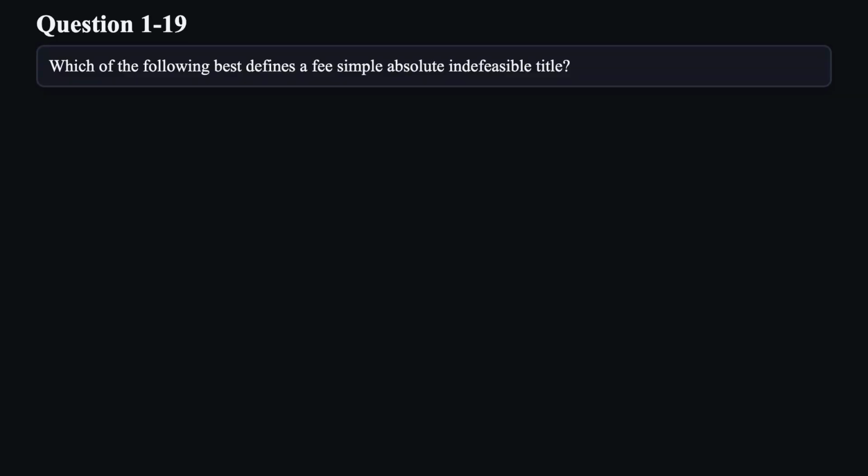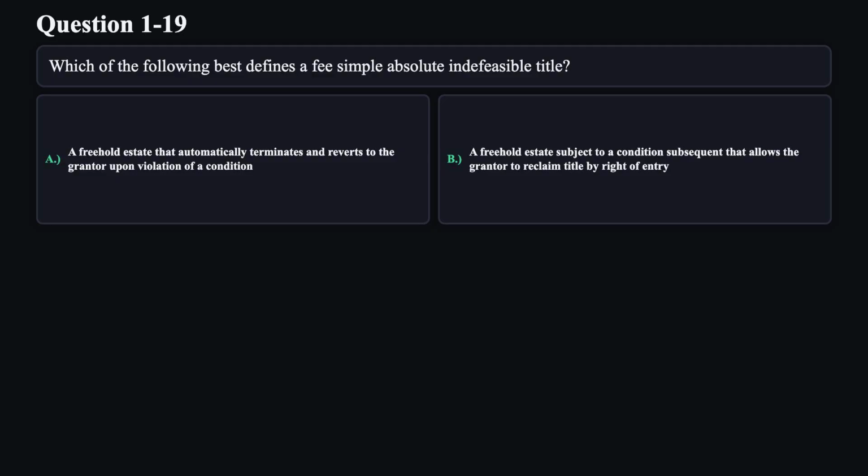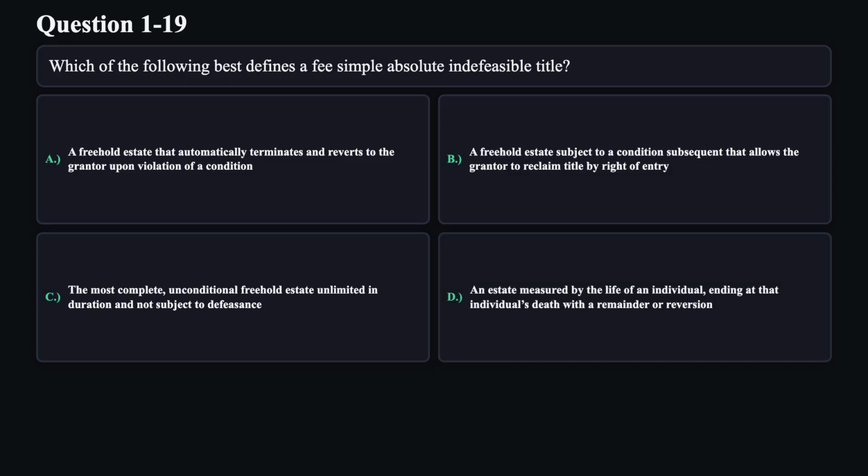Question 19. Which of the following best defines a fee simple absolute indefeasible title? A. A freehold estate that automatically terminates and reverts to the grantor upon violation of a condition. B. A freehold estate subject to a condition subsequent that allows the grantor to reclaim title by right of entry. C. The most complete unconditional freehold estate, unlimited in duration and not subject to defeasance. D. An estate measured by the life of an individual, ending at that individual's death with a remainder or reversion.